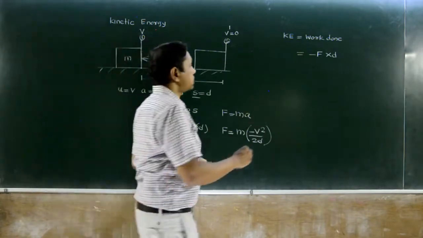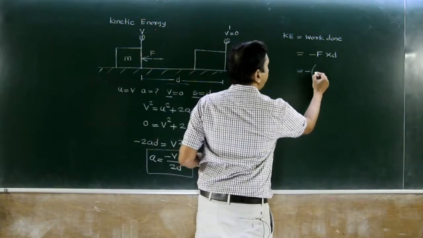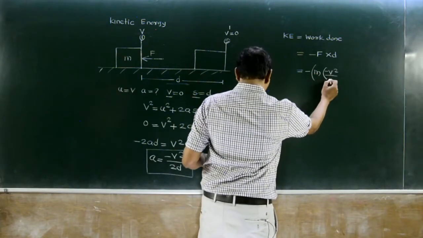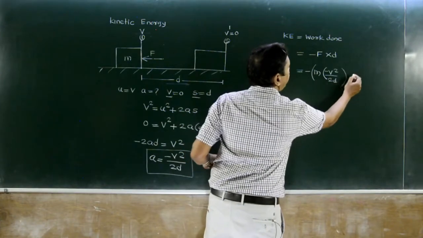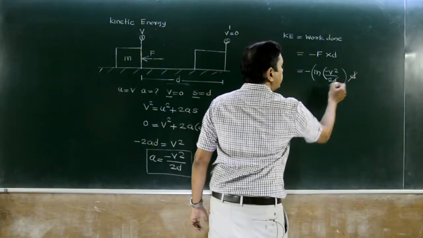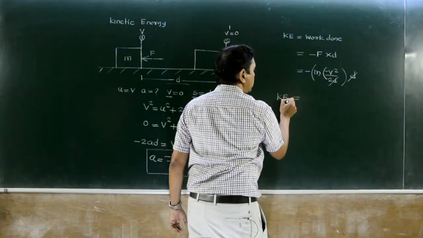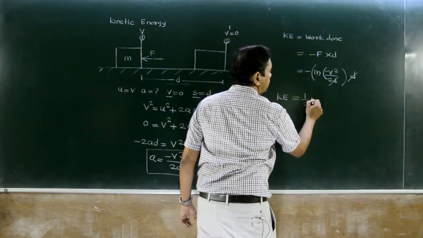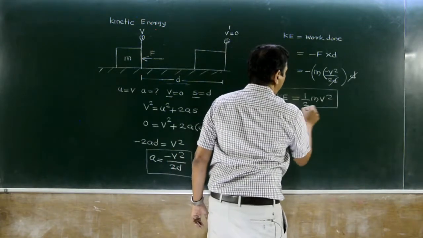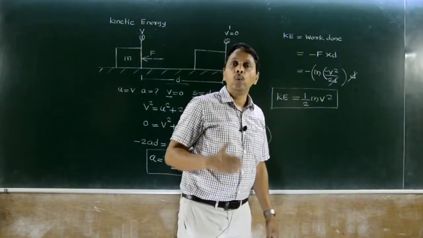So how much force? Minus m into minus v square by 2d, multiplied by the displacement d. The d gets cancelled, minus minus is plus, and therefore, as those who cleared 12th know, the formula for kinetic energy is half mv square, which is also measured in joule.